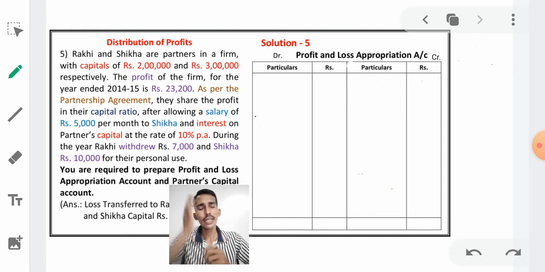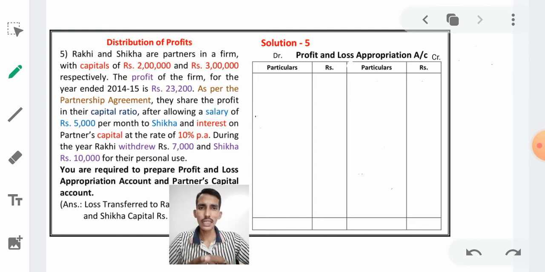Therefore, we take only interest on capital and interest on drawings, because the profit and loss appropriation account is a nominal account. The nominal account rule says debit all expenses and losses, credit all incomes and gains.